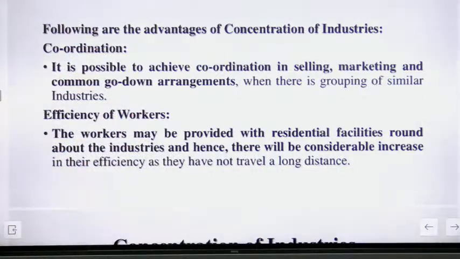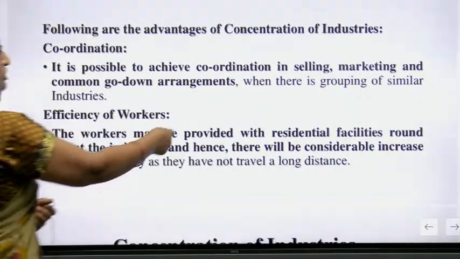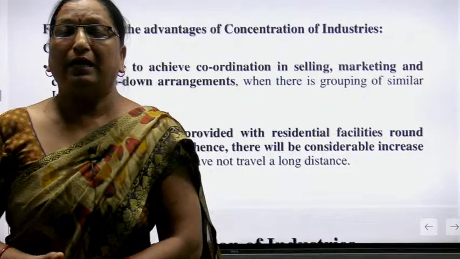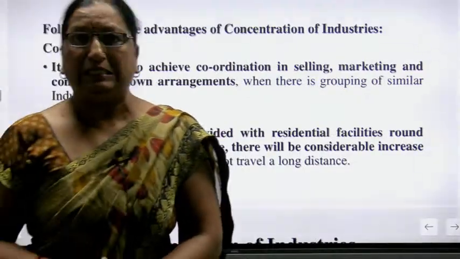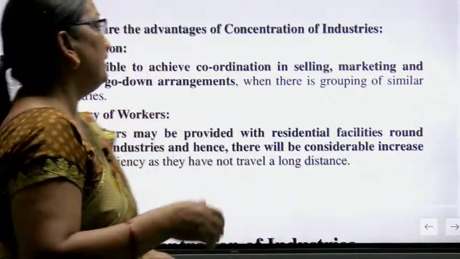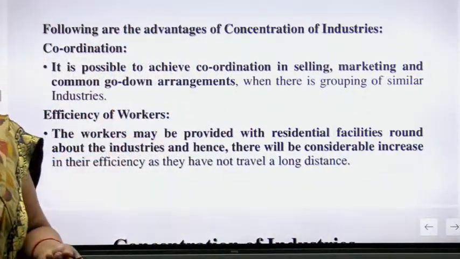Now efficiency of workers, the capability of workers. The workers may be provided with residential facilities. Here the word residential facility means अगर हम अपने workers को proper facilities देते हैं, यानी कि उनके रहने, खाने और हर चीज की, so it is very good for the workers.